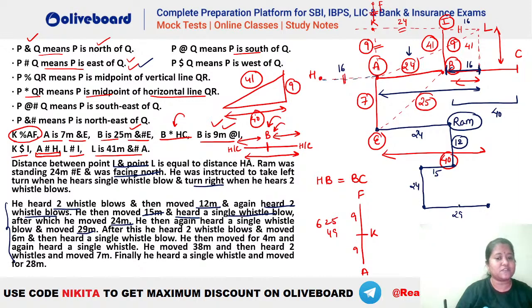After this he heard two whistle blows and moved for 6 meters. So 6 meters यहाँ से, that means again he will be going below, है ना.